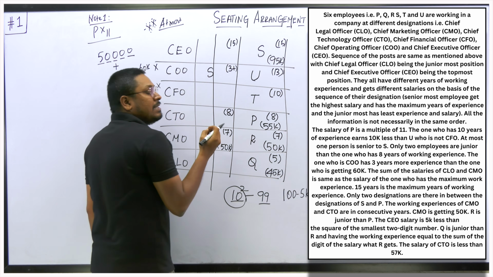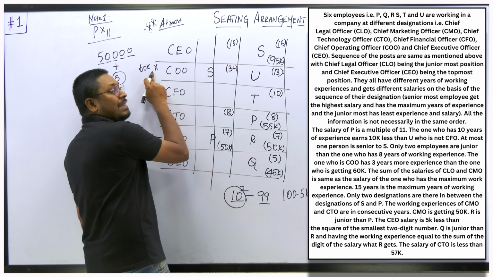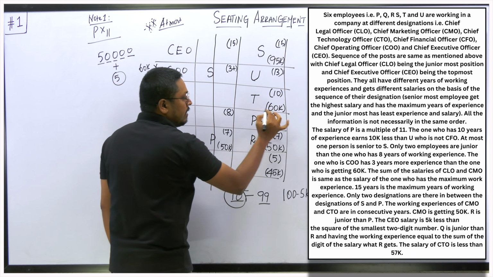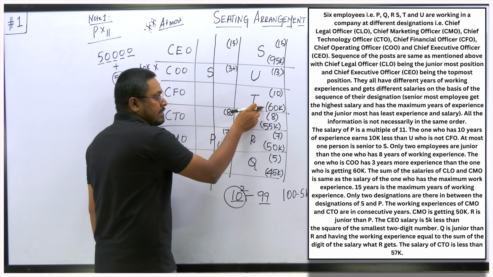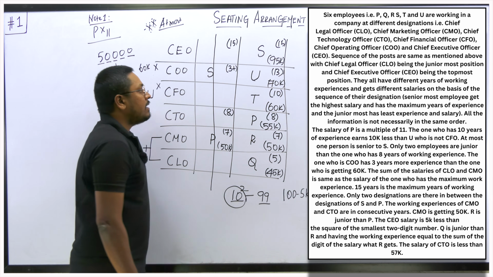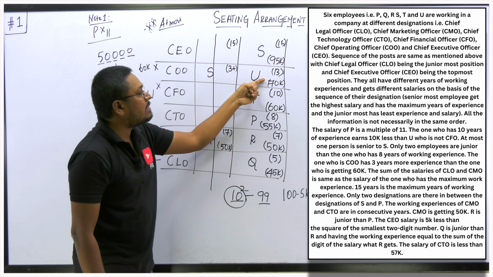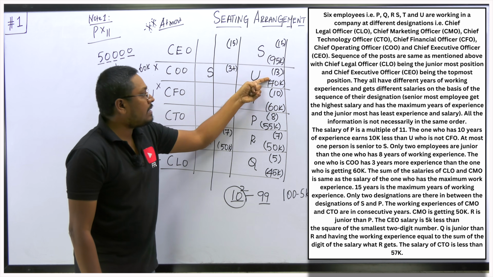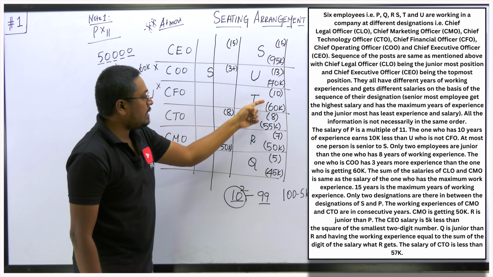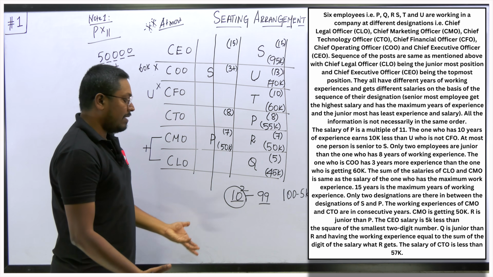And this person earns how much? 10k less than. And we know that this person is not getting 60k salary. So 60k will be the salary of the person T, and he is getting 10k less. So this person's salary will be 70k. Only then can we say that the person who has 10 years of experience is getting 10k salary less than you. So you must be getting 70k. Only then can we say 10k salary less than you, and 10 years of experience. Right? I think finally we have fixed it.